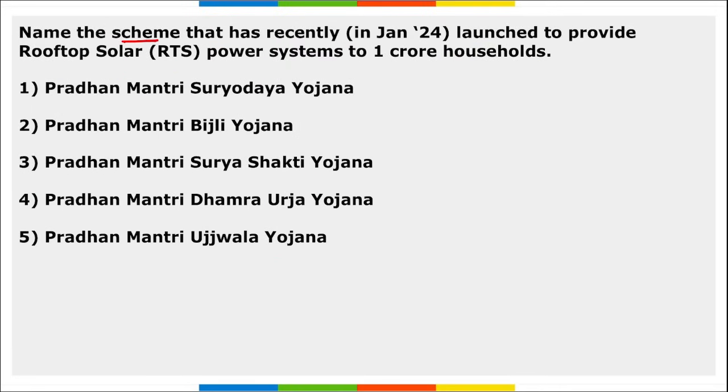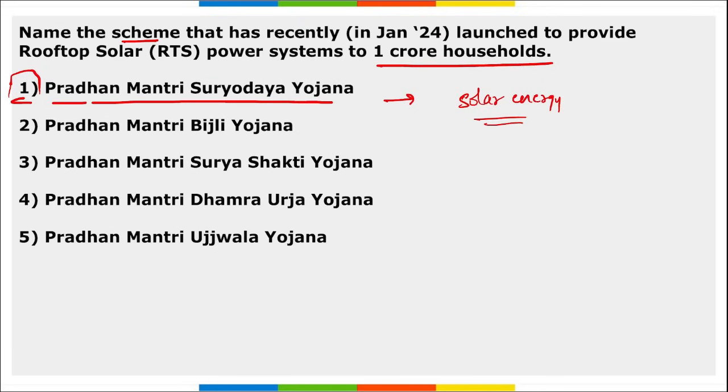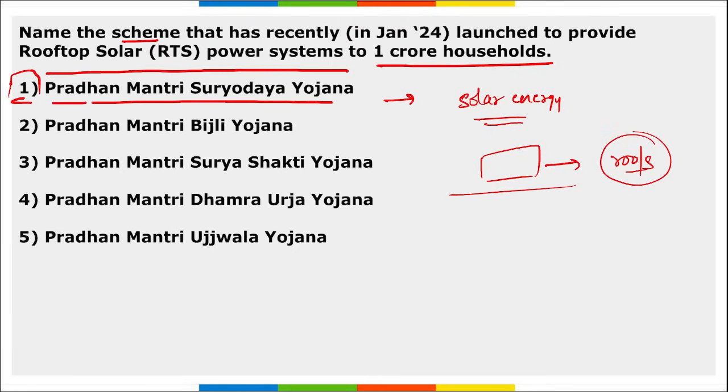Moving on, name the scheme that was recently launched to provide rooftop solar power systems to 1 crore households. What is the name of that scheme? It is Pradhan Mantri Suryodaya Yojana. This is the scheme that was launched to provide solar energy to households. Basically, solar panels will be set up on the roofs of the households, and they will be generating electricity, and even the household will be getting the benefit out of it. So the scheme is Pradhan Mantri Suryodaya Yojana.